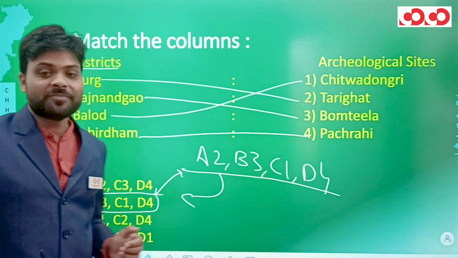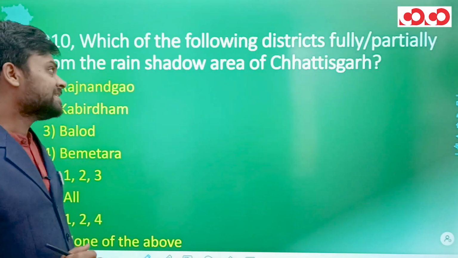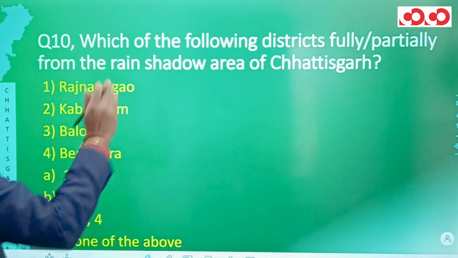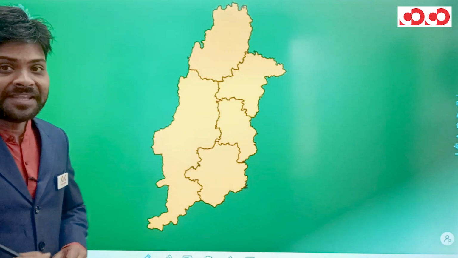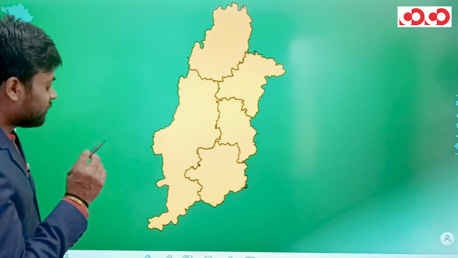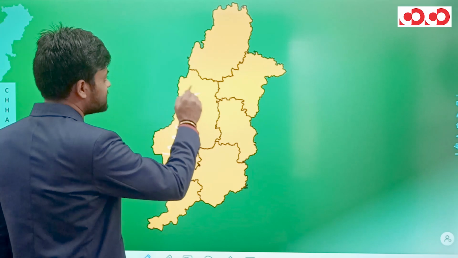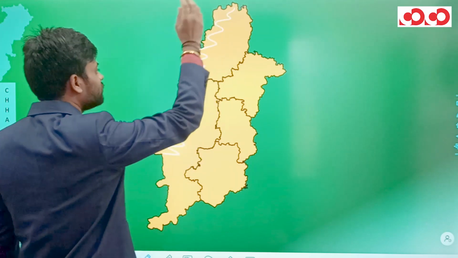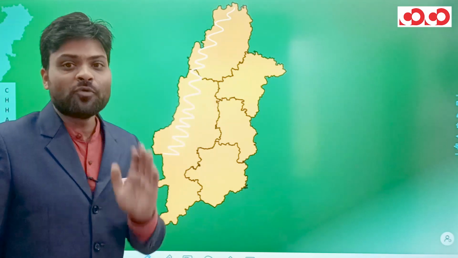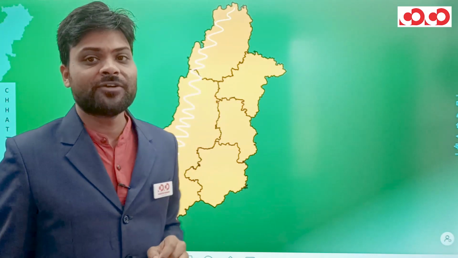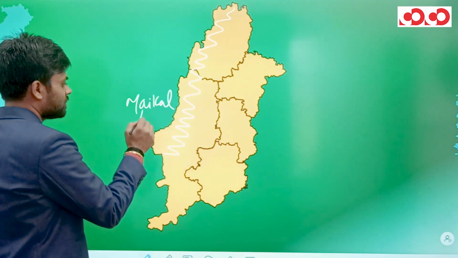So this was our question number 9. And finally, let's move to the final question of this video. Question number 10 says, which of the following districts fully or partially form the rain shadow area of Chhattisgarh? Now looking at the map of this Durg division, if we talk about Maikal Hills, the extension of Maikal Hills starts from the Rajnathgaon district and continues northwards, crosses this Kabirdham district and further goes, crossing Mungeli, till the Gaurela Pendra Marwahi district of Chhattisgarh. So this is the extension of Maikal Hills.